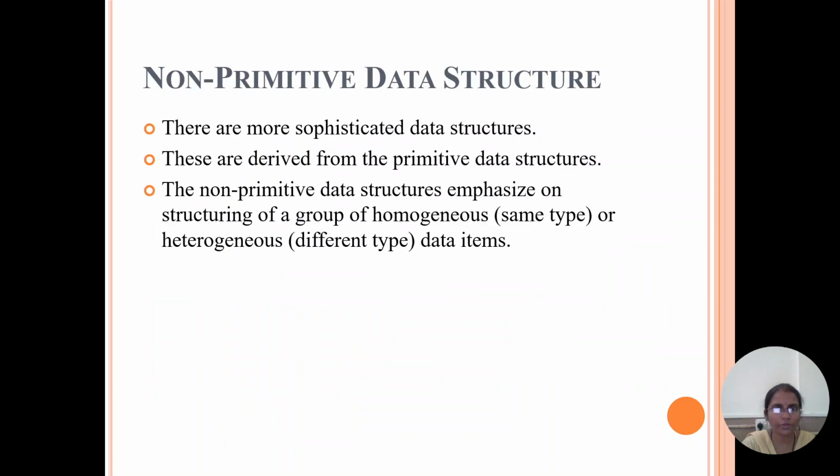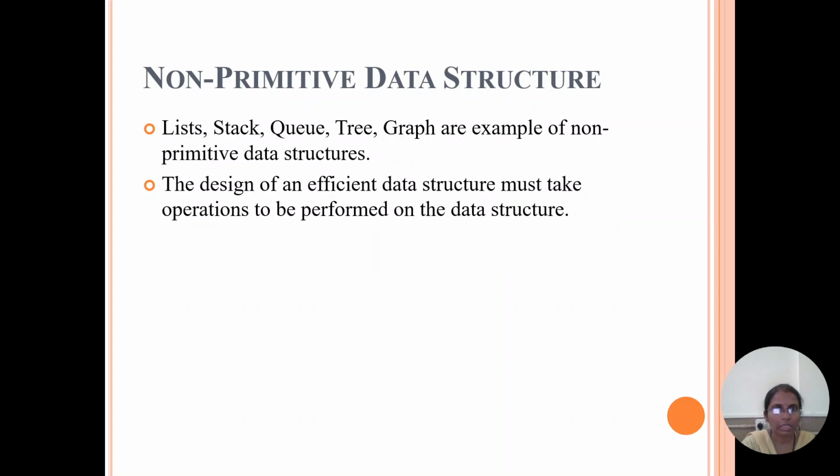These are more sophisticated data structures. They are derived from the primitive data structures only. The non-primitive data structures are structures of a group of homogeneous and heterogeneous data items. That means the same data type and different data types can also be held. Lists, stacks, queues, trees, graphs are examples of non-primitive data structures.